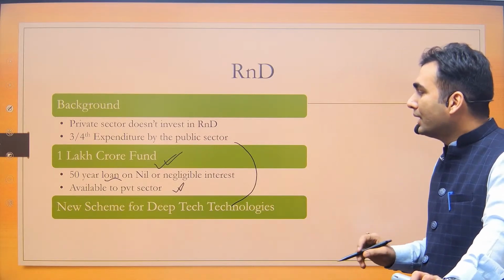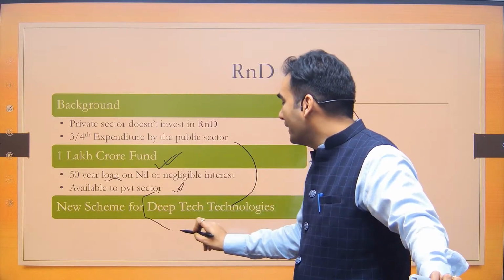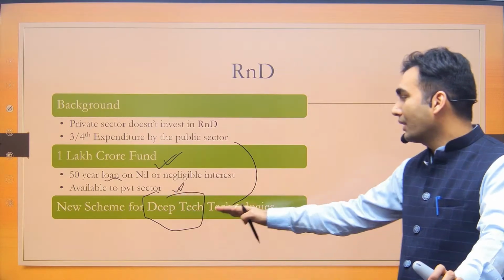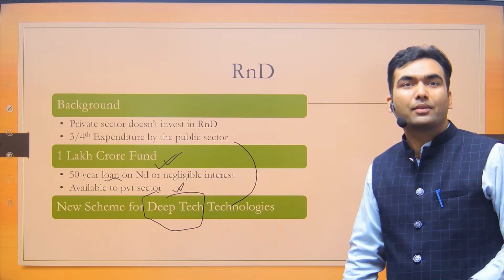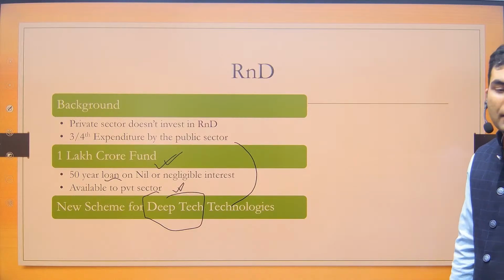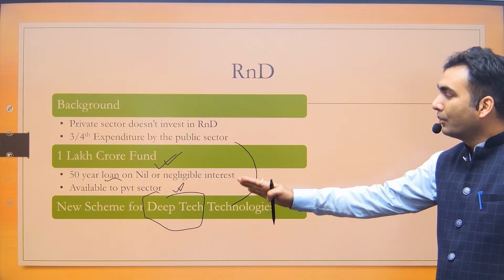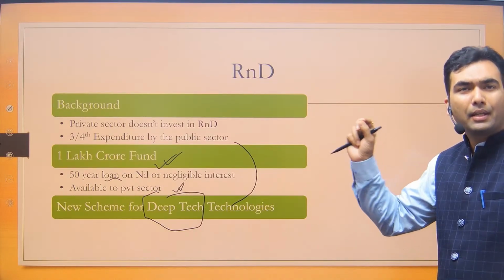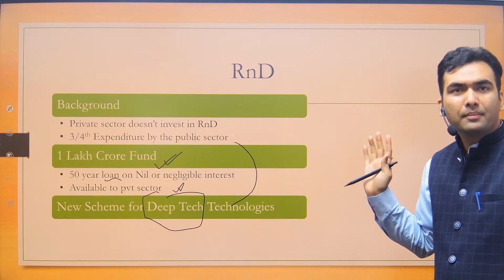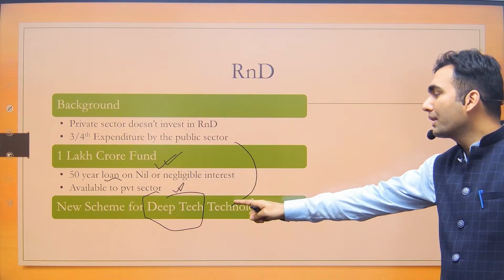Okay. One new word which has been announced is deep technologies, or rather deep tech, which is the word that has been used, and it is being said that a new scheme would be announced. So when the scheme is announced, we will see it then. But as of now, we need to understand what deep tech is.